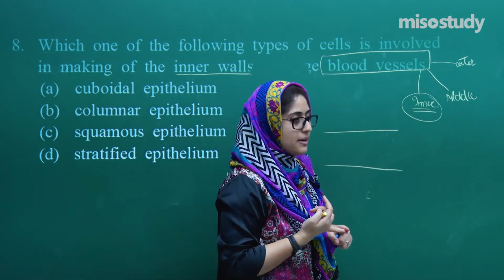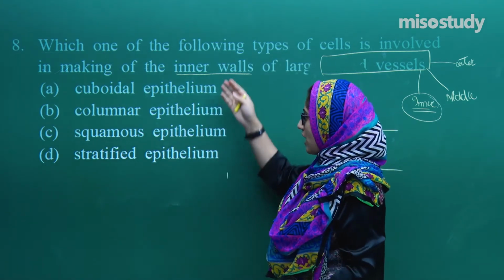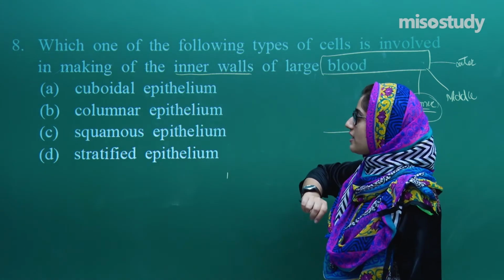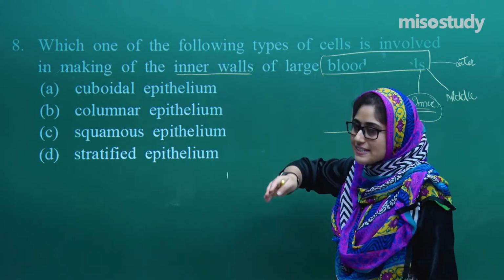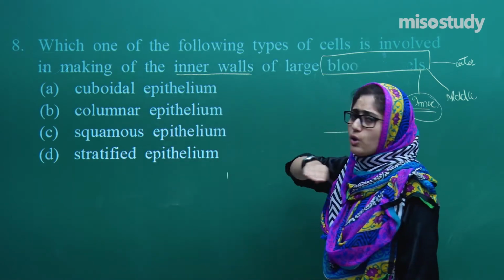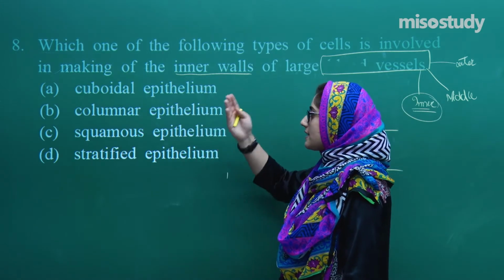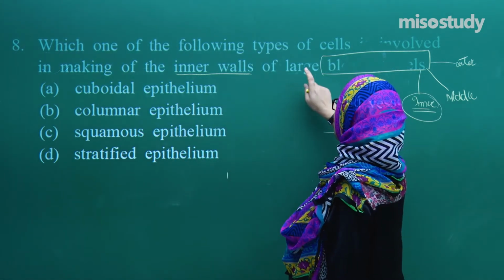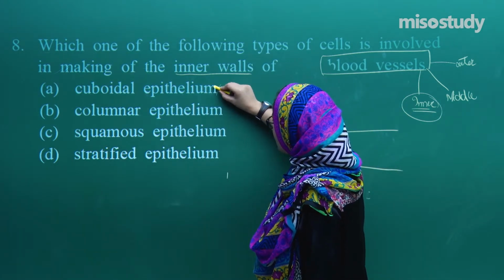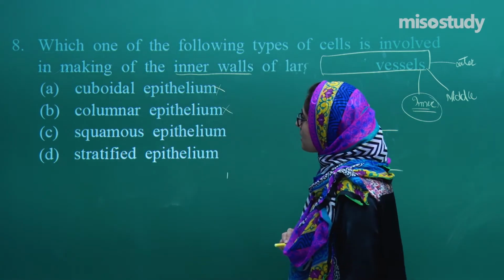So guys, if you remember when we studied the epithelium, we have four types of epithelium: cuboidal, columnar, squamous and stratified. Cuboidal epithelium cells are cube-like and are present in different glands and organs, such as the brush border cuboidal epithelium. Columnar epithelium cells are column-like. Cuboidal and columnar epithelium are not present in the blood vessels, isn't it?